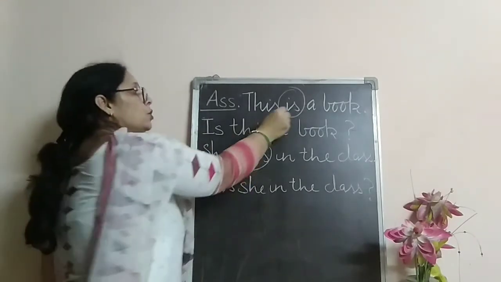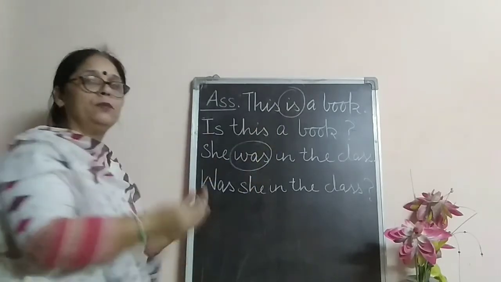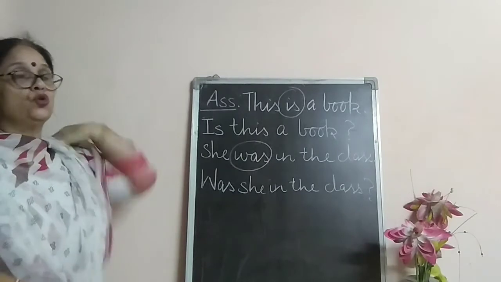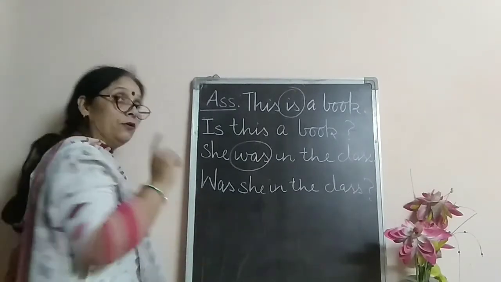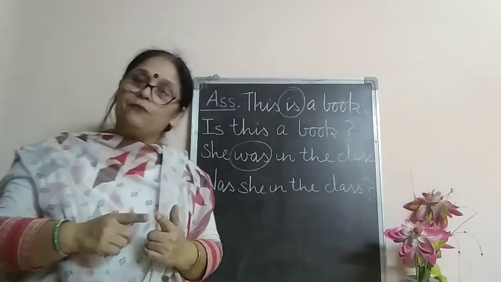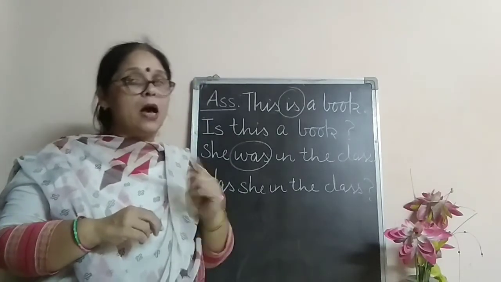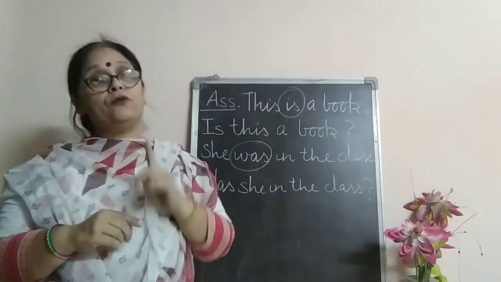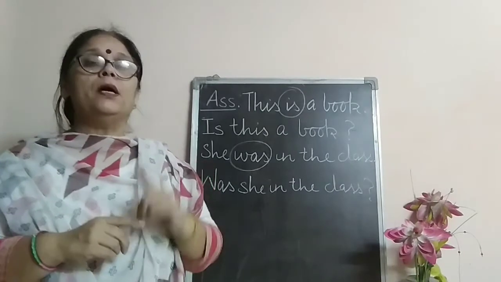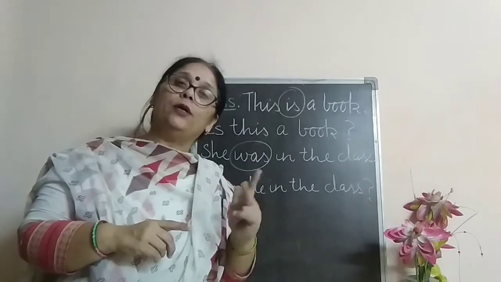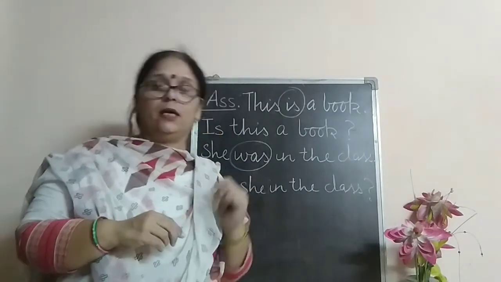So we took the verbs and we put them in the beginning. When we have to use do or does, what we have to see is, if there is no helping verb in the sentence and we are having the first form of the verb, then we have to use the verbs do or does in the beginning.